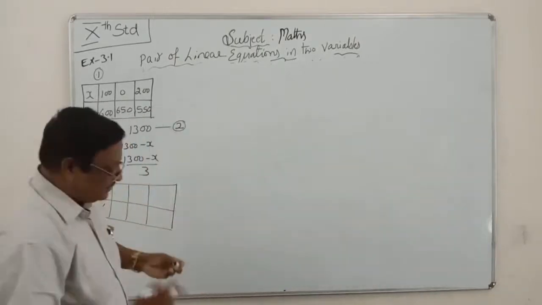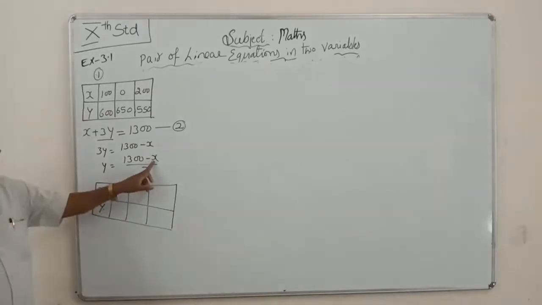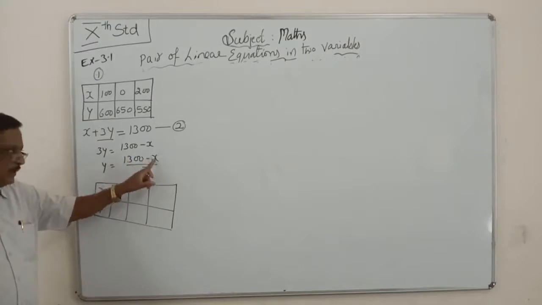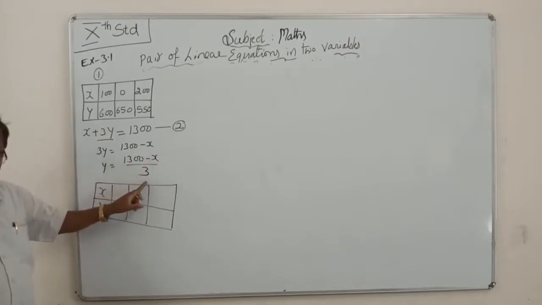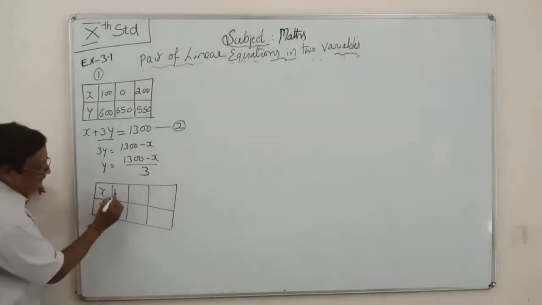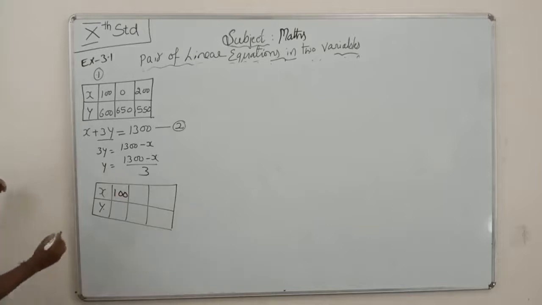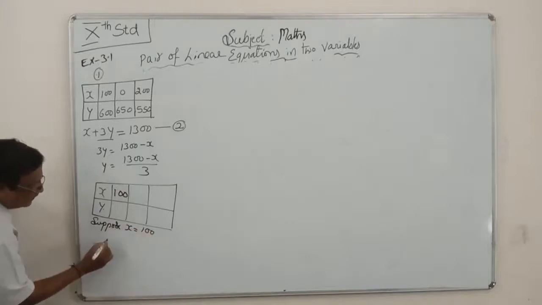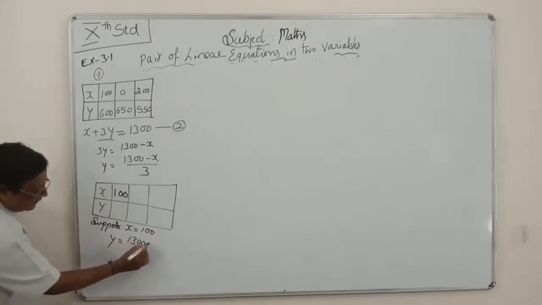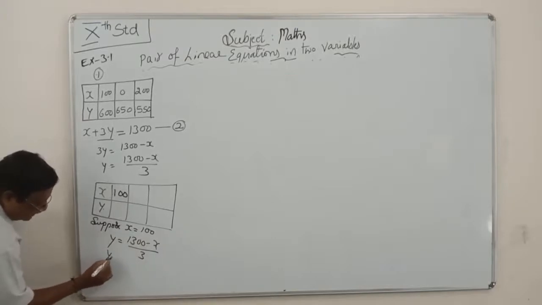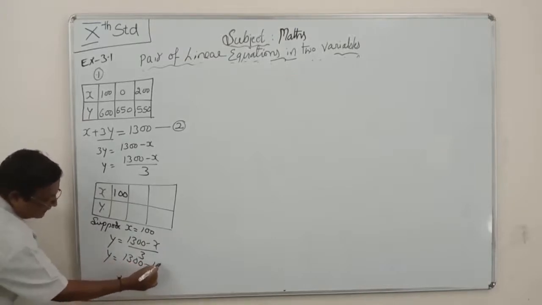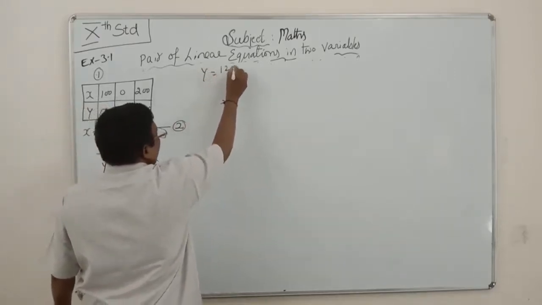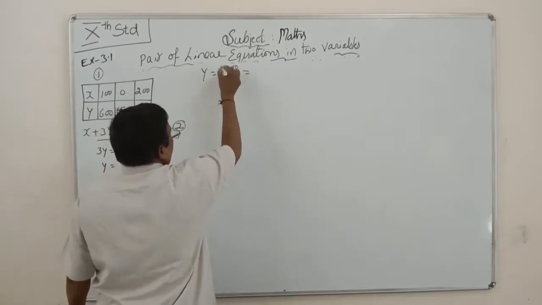X value is how much? You see here, suppose x value is 100. Suppose x value is 100, then 1300 minus 100 is 1200, and 12 is divisible by 3. Like this you take 100. Suppose x is equal to 100, y is equal to (1300 minus x) divided by 3, y is equal to (1300 minus 100) by 3, y is equal to 1200 by 3, which is 400.